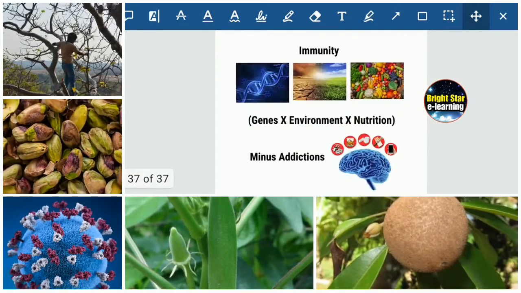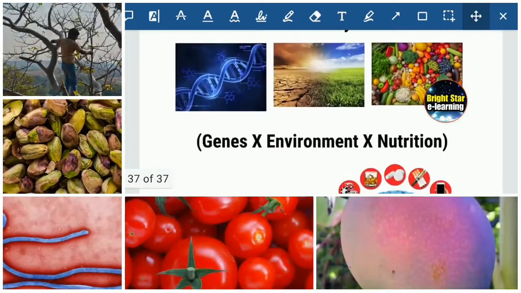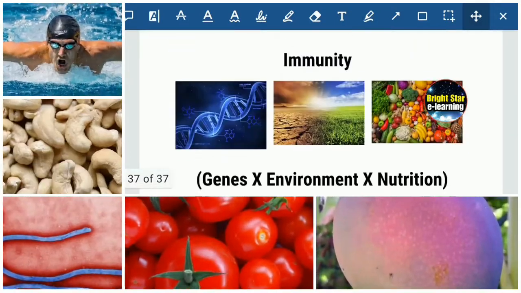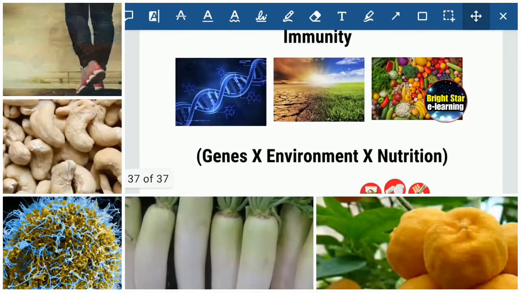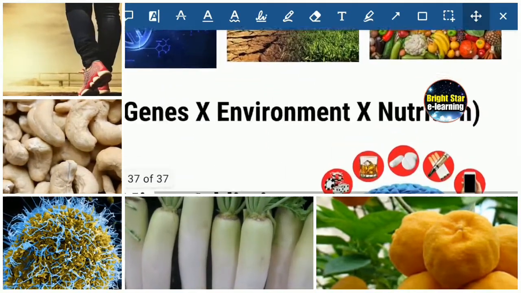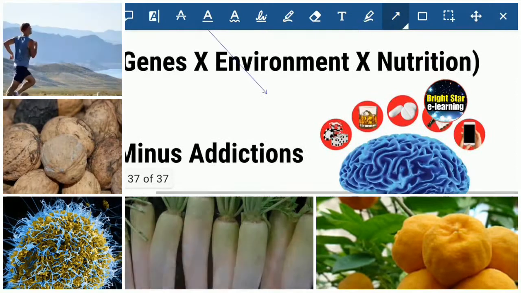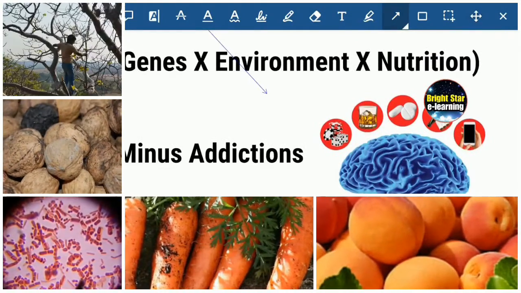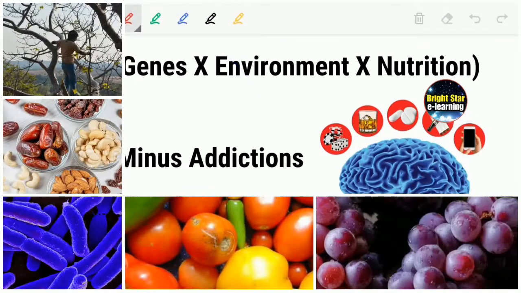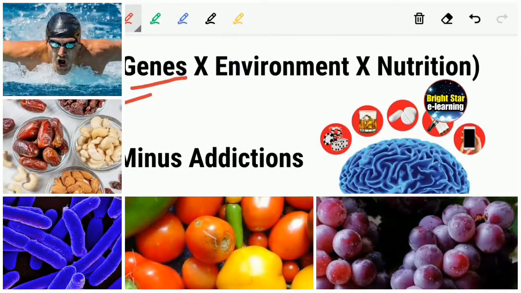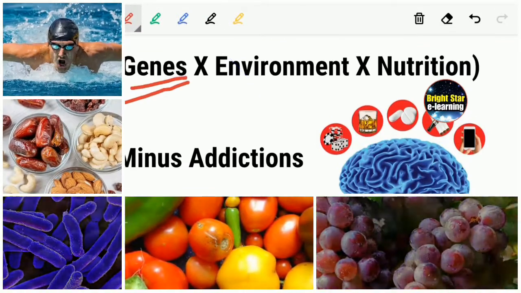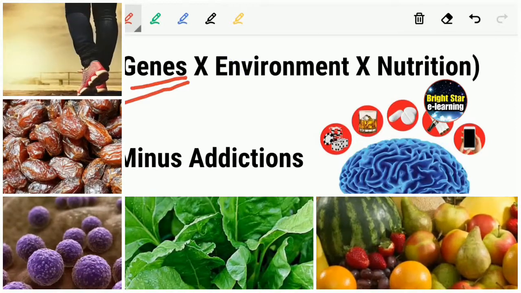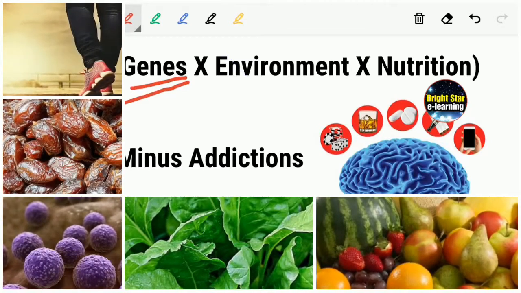So finally, immunity is decided by three important factors. They are genes, environment and nutrition. These genes we get from parents. We cannot change them. And second one is environment.